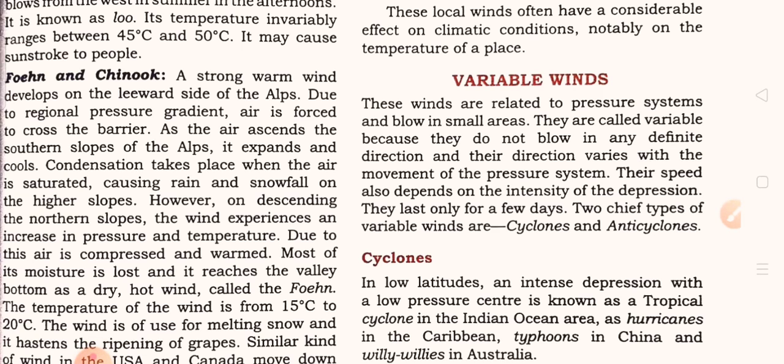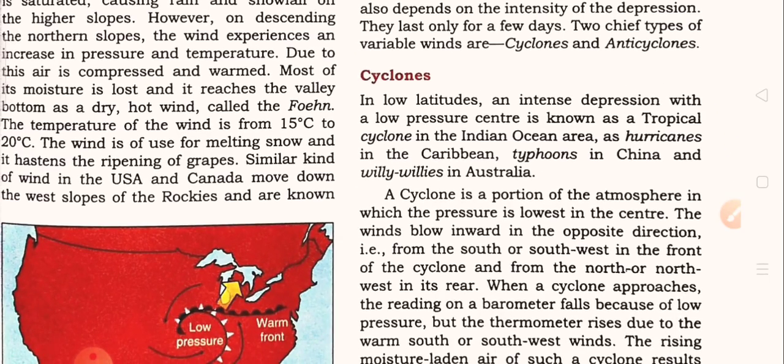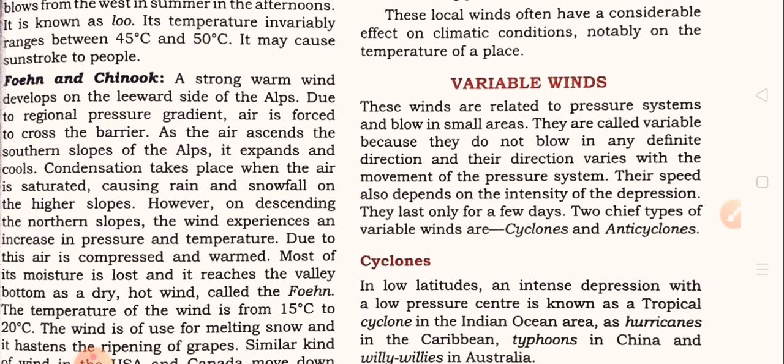So in the variable wind we briefly discuss the types of variable wind, that are cyclone and anticyclone. Here we will know about the different types of cyclones and how they are formed, with their weather conditions. We will also discuss the anticyclone and how it is formed. So, now students, let's begin.